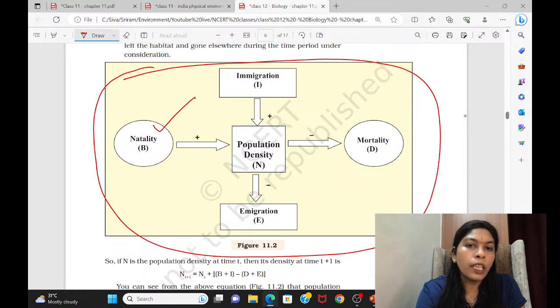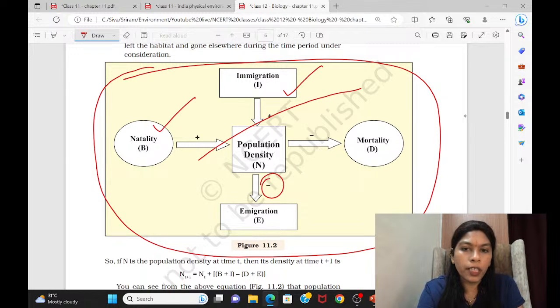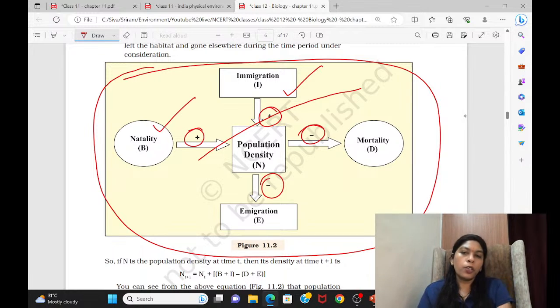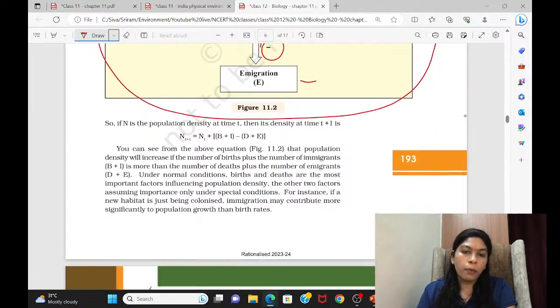Then another is based on immigration. This will lead to growth in population. This will lead to decrease in population. That's why they are shown as minus symbol, this is shown as plus symbol. Okay, so minus symbol based on mortality. How much organisms are dying in the particular species? Otherwise, emigration. How much are moving away from that particular area? Okay, so based on this only, we are describing a population.